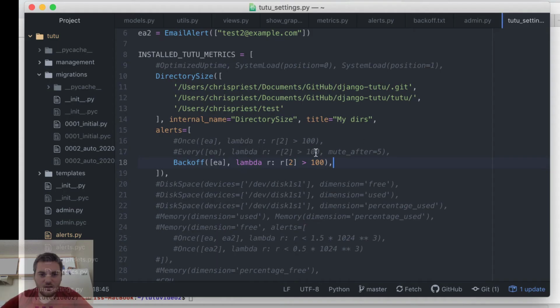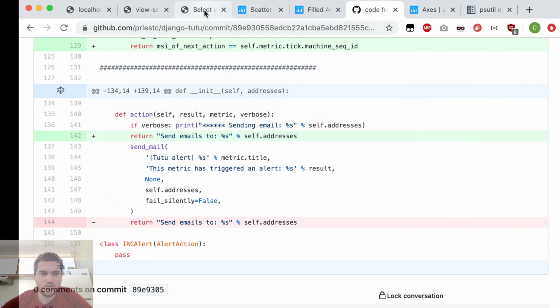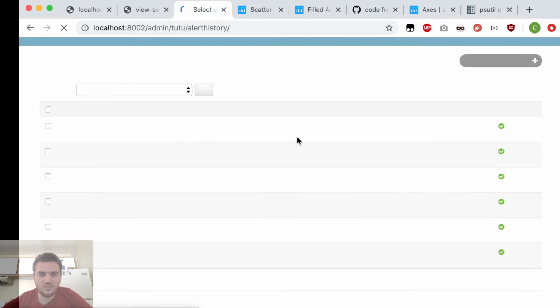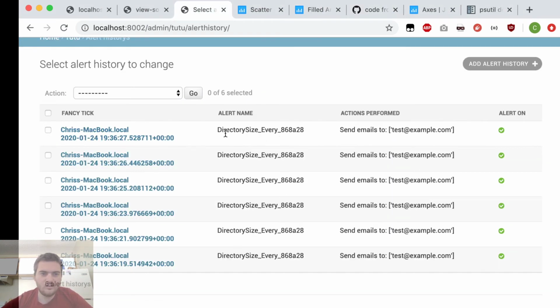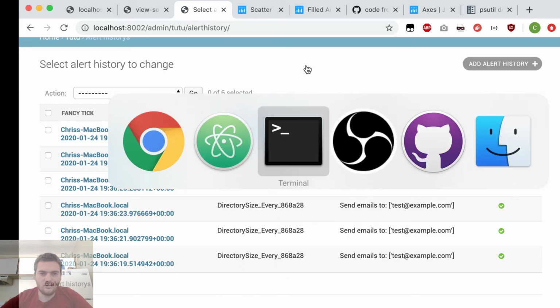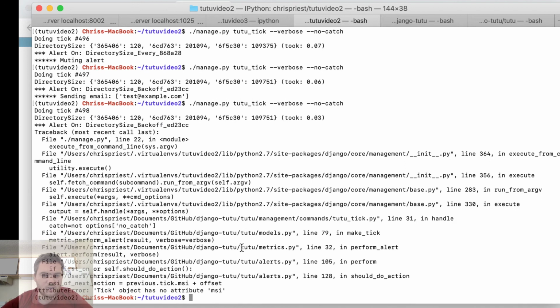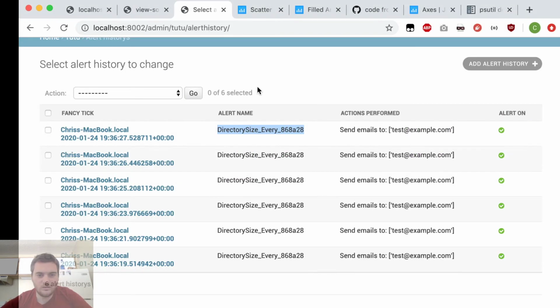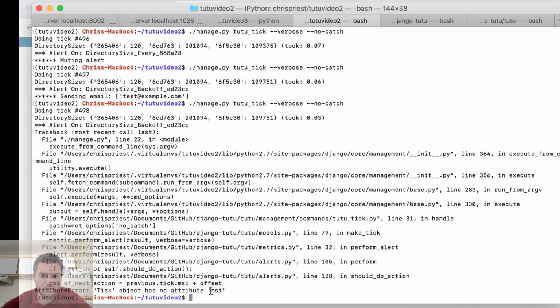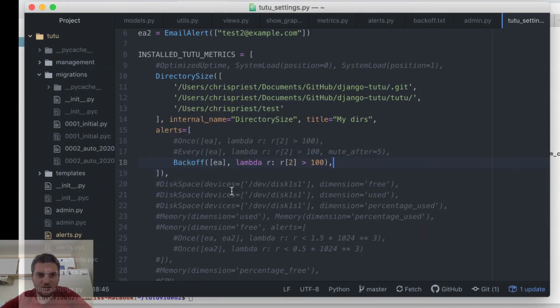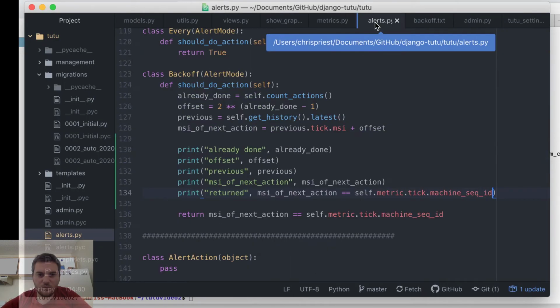First I'm going to make sure the database is ready. I'm going to refresh this, and these ones are a different alert name, so it's not going to have any effect. So I'm going to now test this. Alert on, backoff, correct. Send the email, and now it's going to actually call the should alert, and it's saying tick has no attribute MSI.